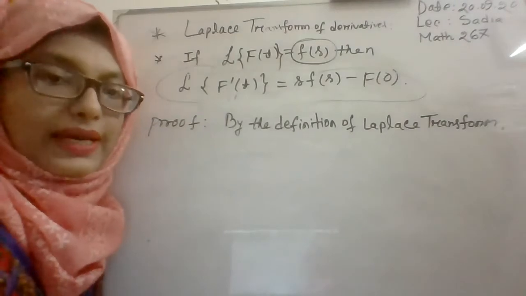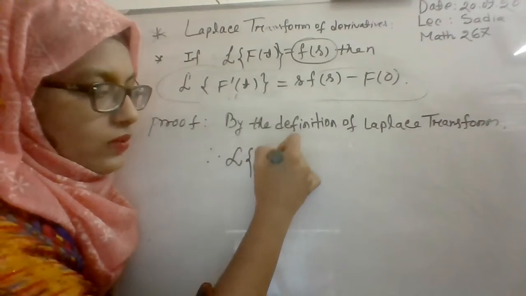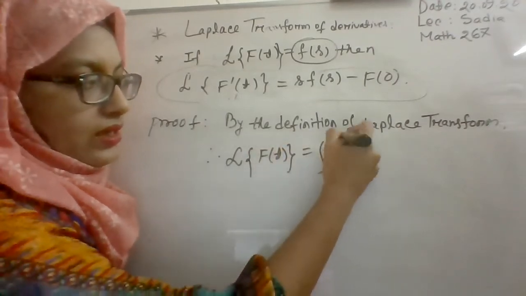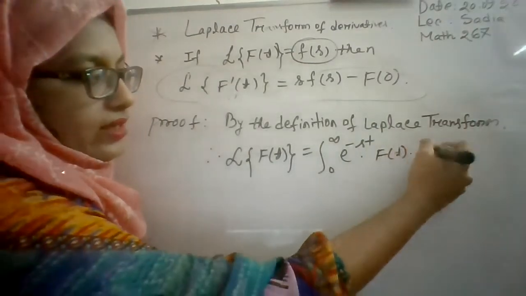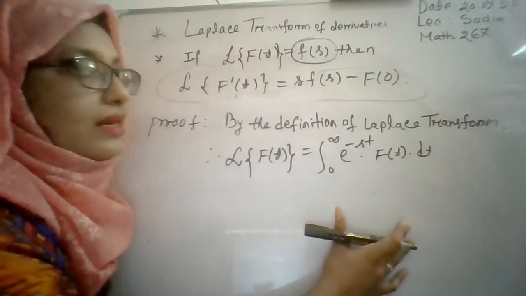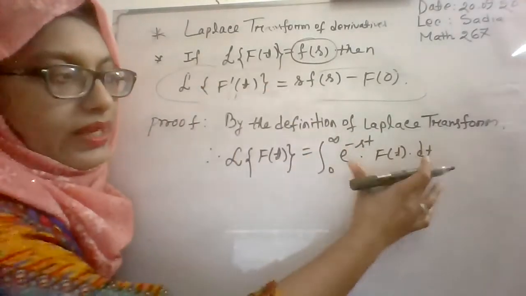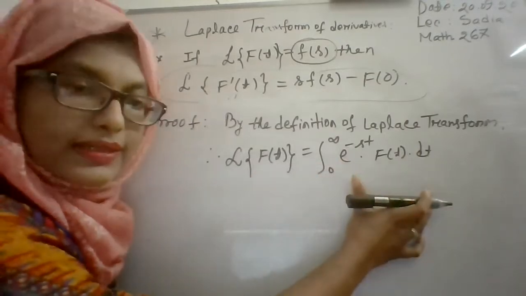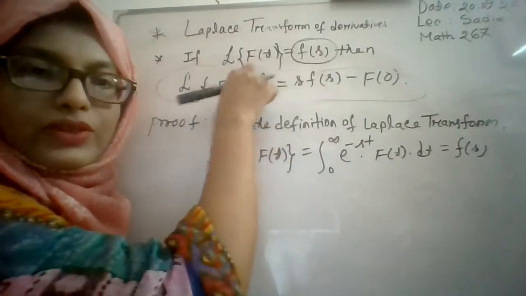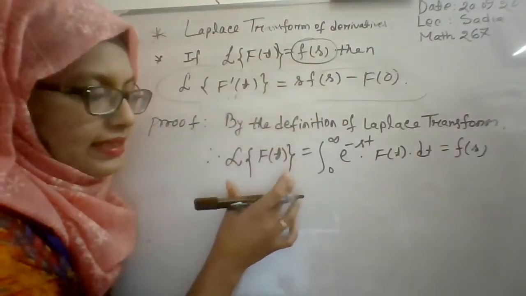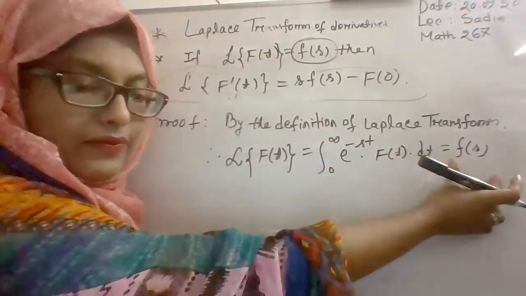So what will be the result? By the definition of Laplace transformation, we know that the Laplace transformation of f(t) is equal to the integral from 0 to infinity of e to the power minus st f(t) dt, right? We know this, the definition of Laplace transformation. And here it is given that the Laplace transformation of f(t) is equal to F(s). So this, by its definition, will be equal to F(s) by the given condition.